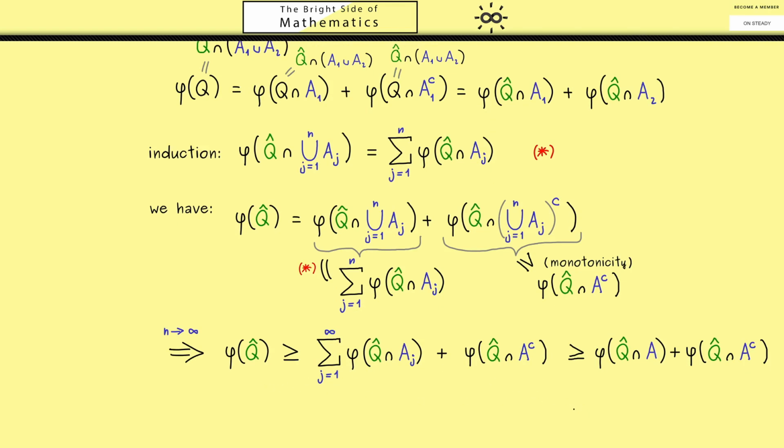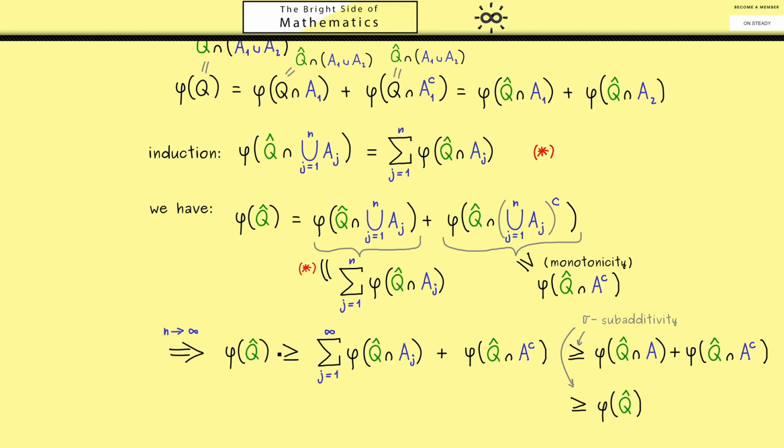And we can make it even shorter by using the sigma subadditivity again. Which means this sum here now goes to a union inside phi. However, because we have A and the complement of A, just Q hat remains. And now, maybe surprisingly, on the right hand side we have the same thing as on the left hand side.